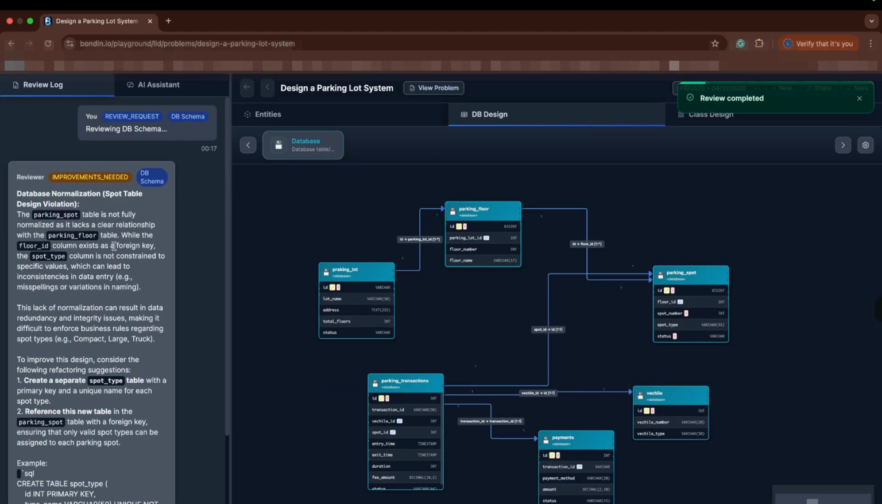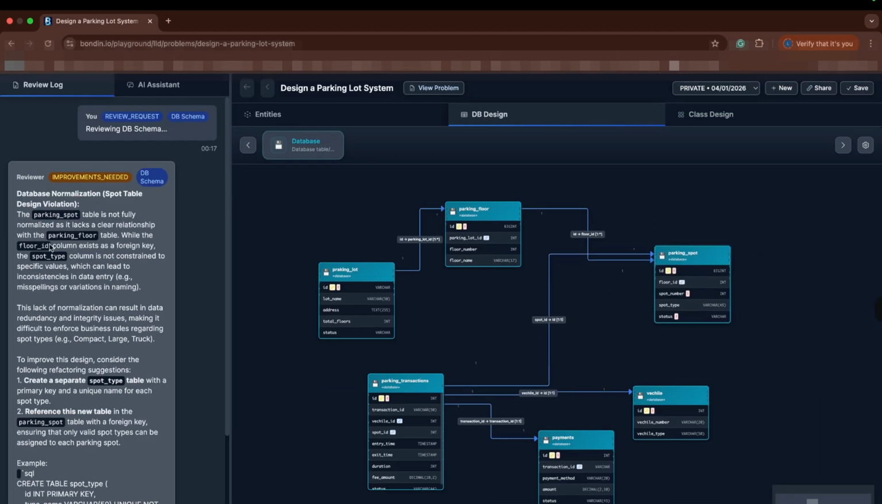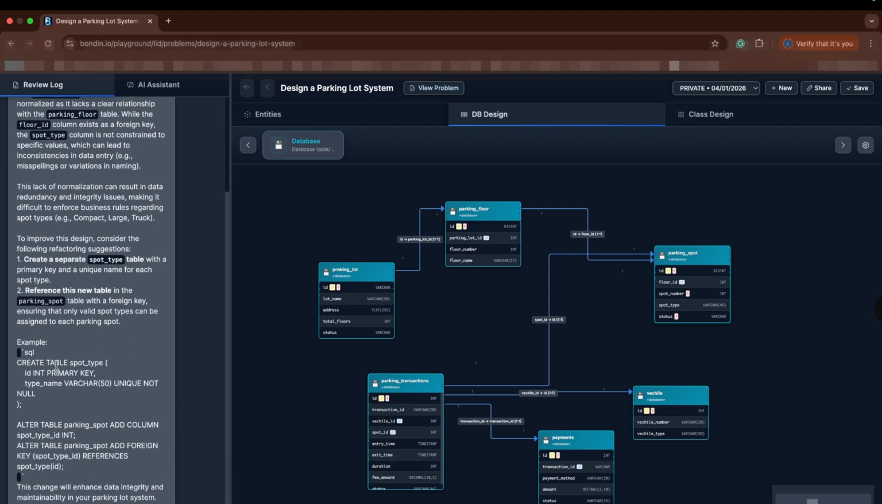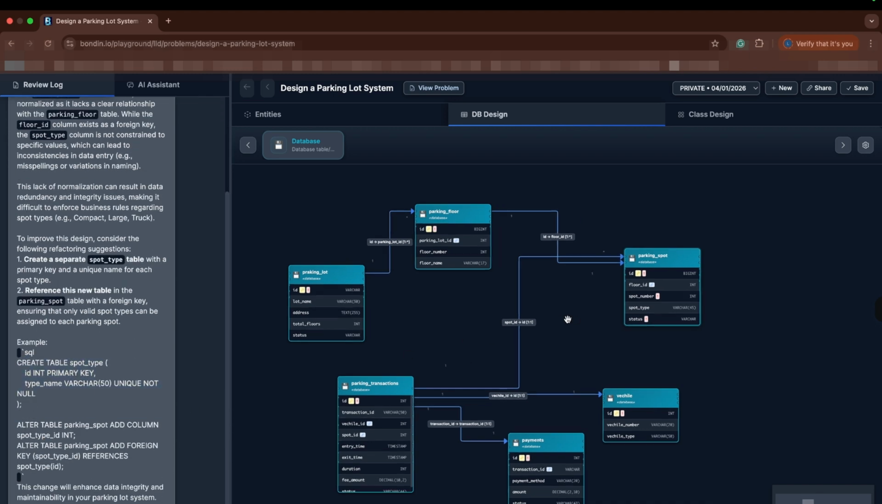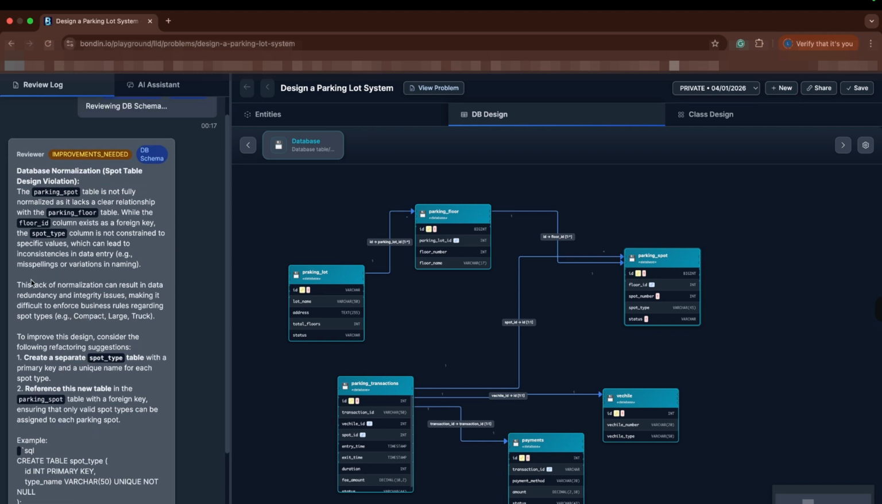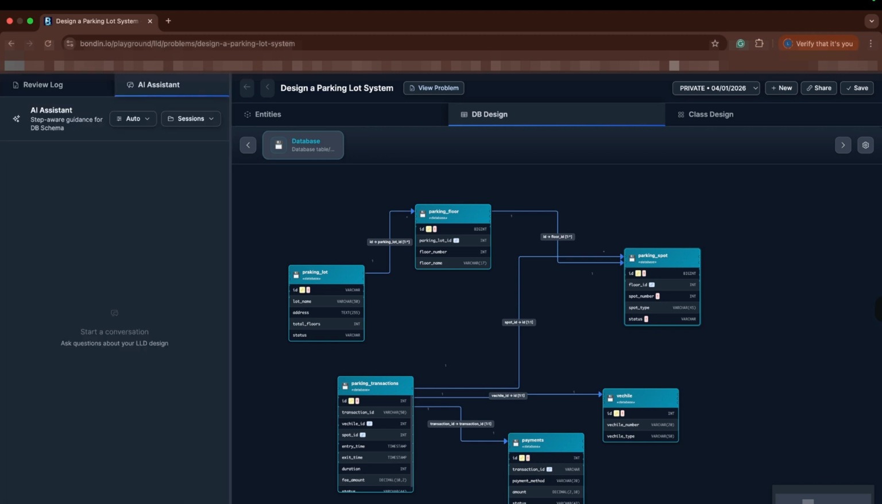The review log can evaluate the schema for normalization issues, performance risks, and consistency problems. The AI assistant can also be used to suggest improvements and alternative approaches.